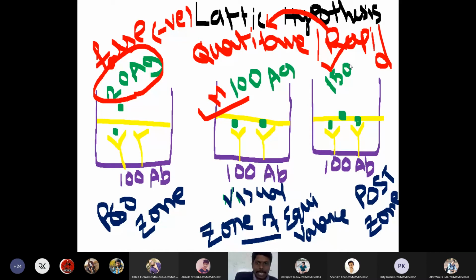If you are doing actual practical exams, then you will understand these things. Usually we will dilute the serum sample and then do the test. Why are we diluting? To find the zone of equivalence of that particular test, or to identify the titer of the test. So this is all about the lattice hypothesis. Then what is this lattice hypothesis? It means very simple, students.